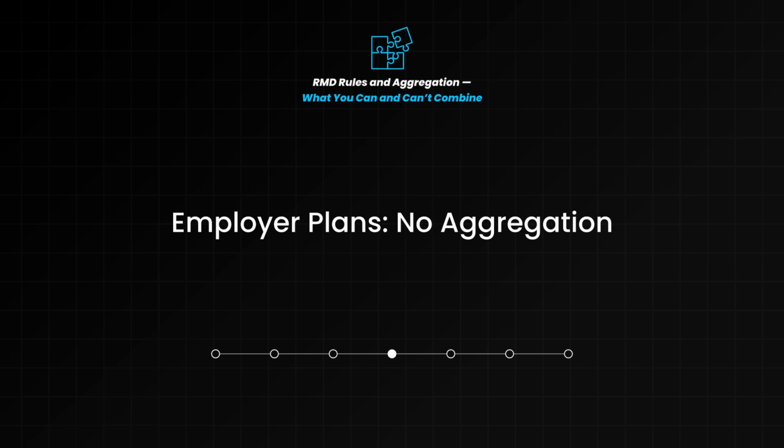But this only applies to IRAs. You cannot combine IRAs with employer plans. When it comes to workplace plans like 401ks, aggregation is not allowed. If you have multiple 401ks or multiple traditional employer-sponsored plans, you must calculate the RMD for each account separately and then take each RMD from each respective account. Even if they're the same plan type, the IRS will treat them separately for RMD purposes.